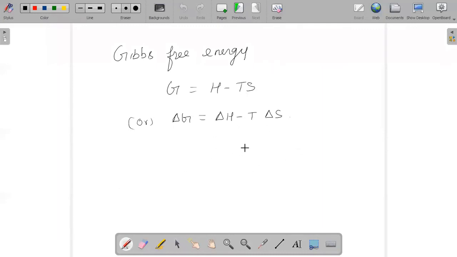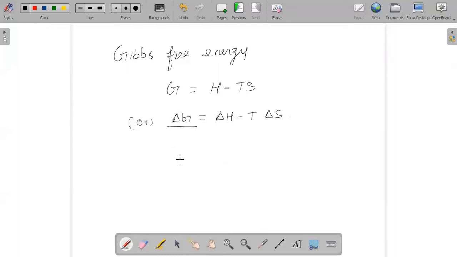The amount of energy for any system that can be converted into useful work, we call Gibbs free energy, denoted by the symbol G, and there is a relation: G is equal to H minus TS, or if I say change in Gibbs free energy, it is delta G equals delta H minus T delta S. And of course this is an extensive property.